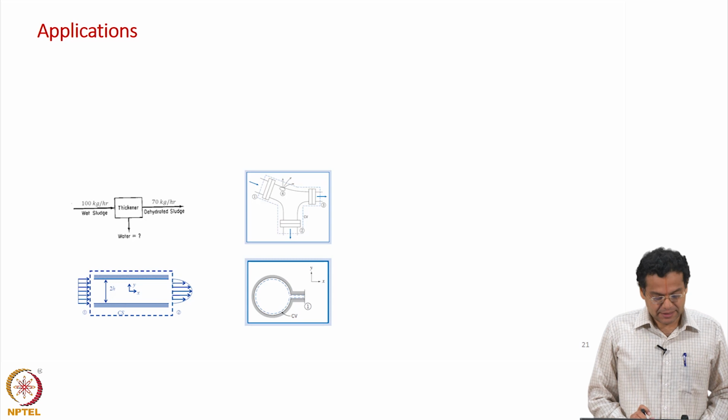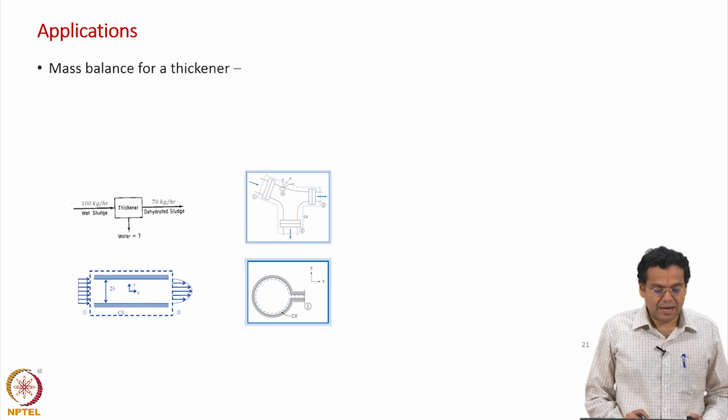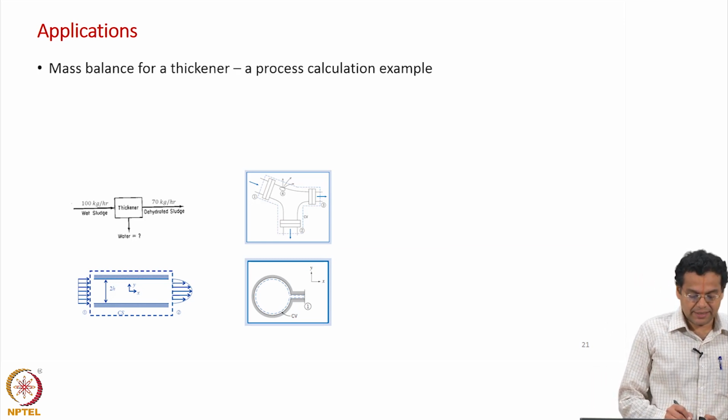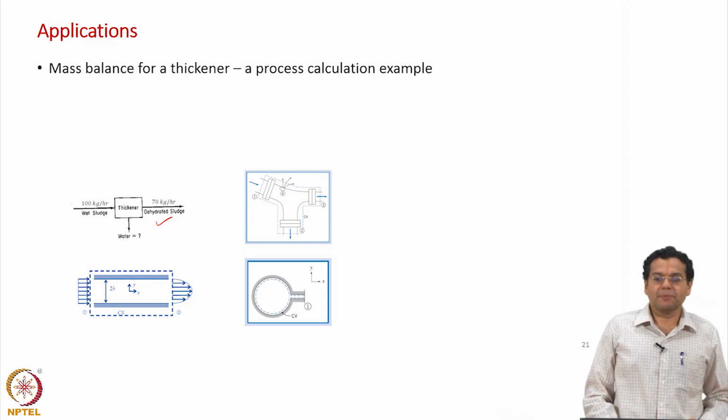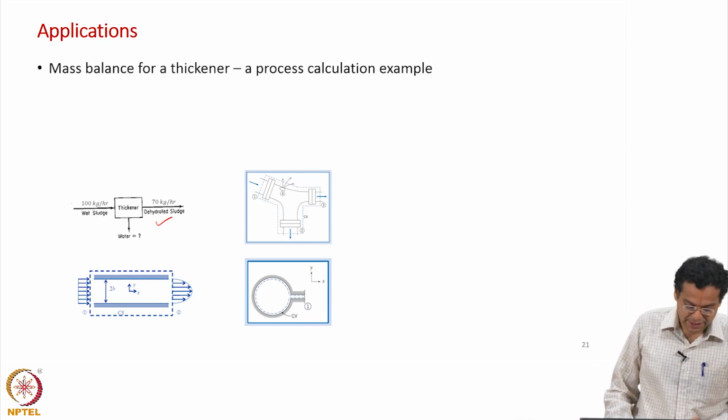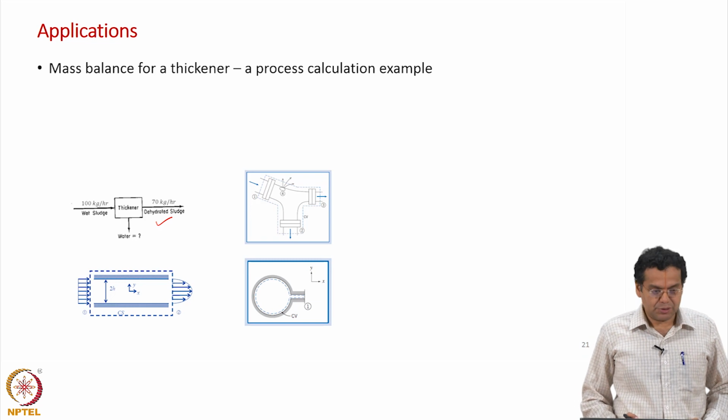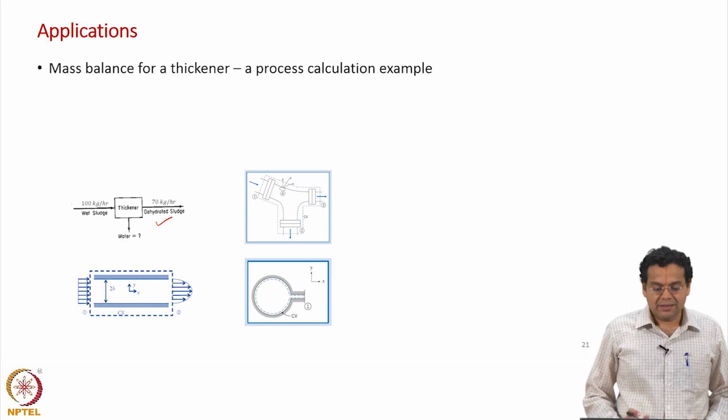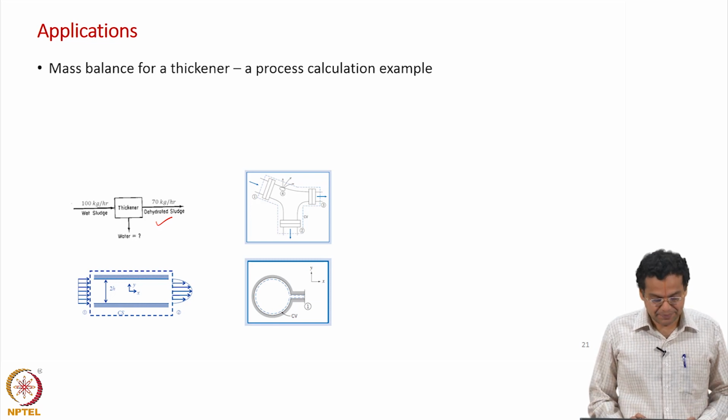Let us discuss a few applications of the integral mass balance equation. In each application we will highlight one aspect. First is a mass balance for a thickener, which is a typical process calculation example. The whole idea is to show that what we had done earlier is use the equation which I derived now, so that you do not think they are two different things.